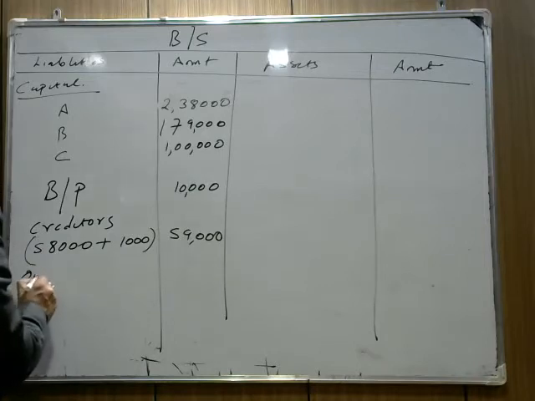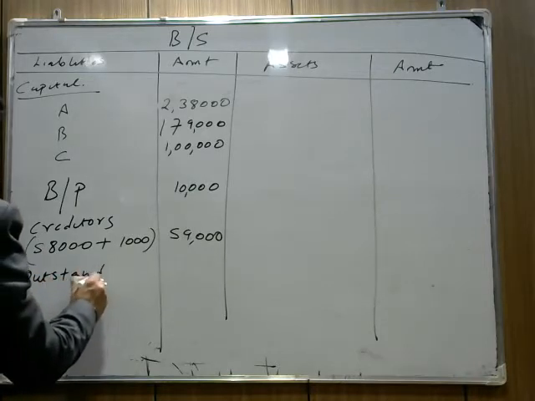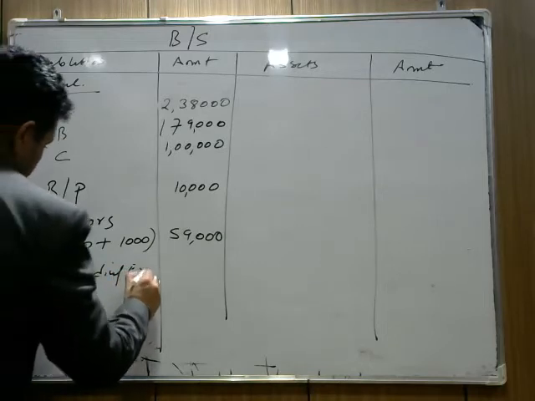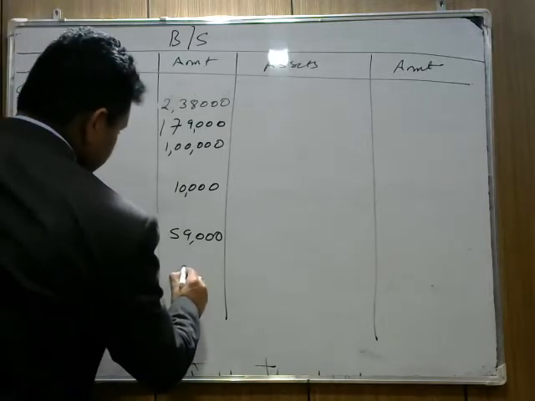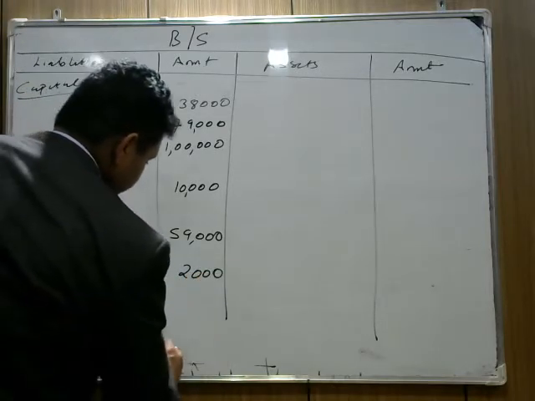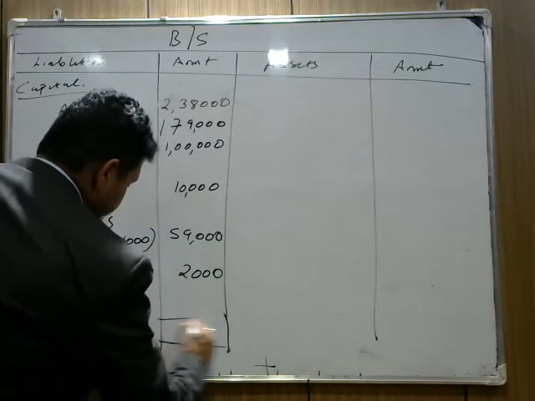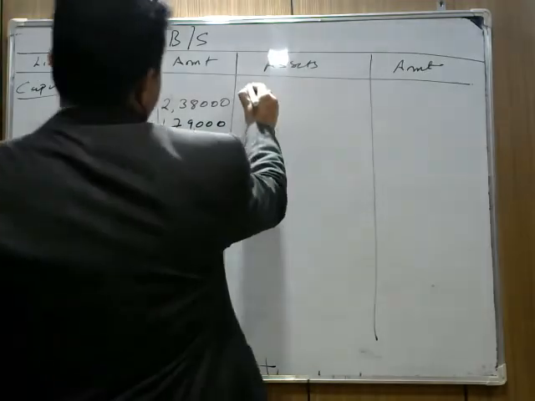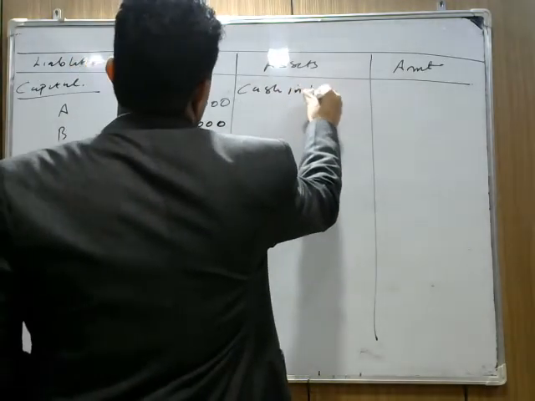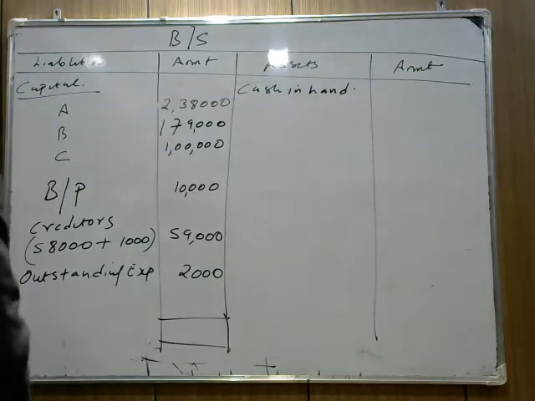Outstanding expenses. Outstanding expenses also given in the question. Now they say the outstanding expenses is rupees 2,000. There is no change in outstanding expenses. So we write 2,000. Here we mention the total of this balance sheet. Now come to asset side. Check what is the cash in hand given in the question. Cash in hand is given 10,000. Okay, they say cash in hand is 10,000 and C will bring 1 lakh as his capital.